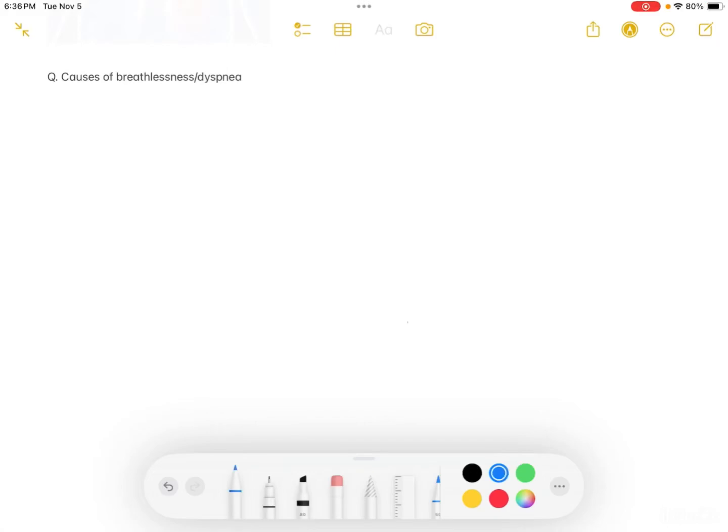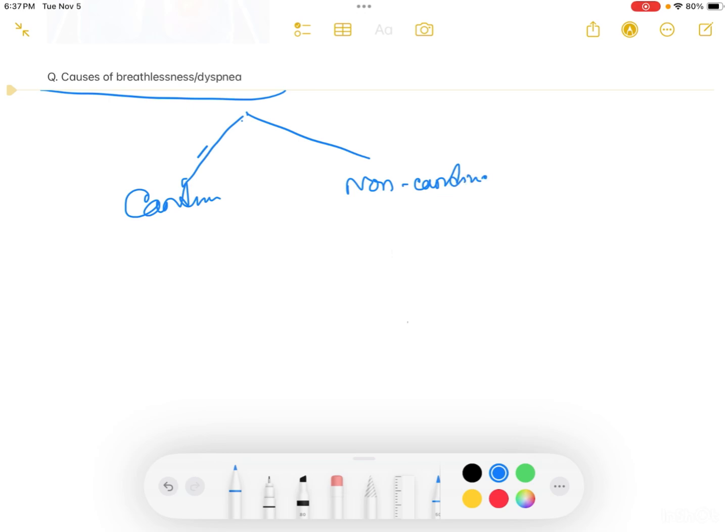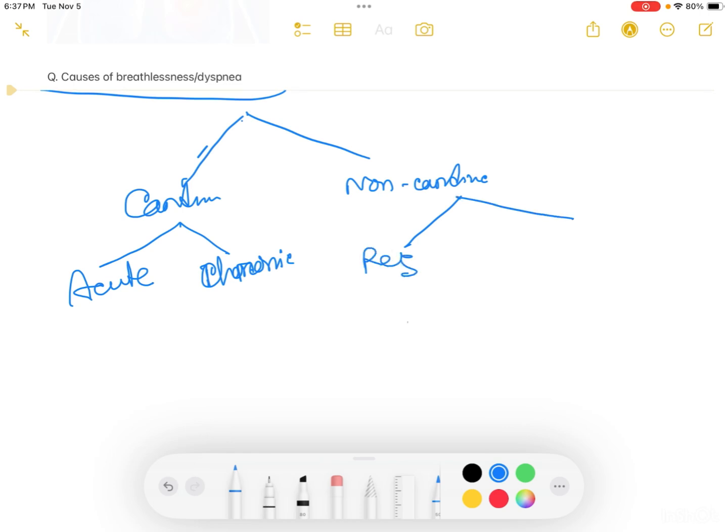Causes of breathlessness. Causes of breathlessness are of two types: cardiac causes and non-cardiac causes. Cardiac causes are of two types: acute, and it also occurs in chronic cases. Non-cardiac causes are respiratory causes and other causes.